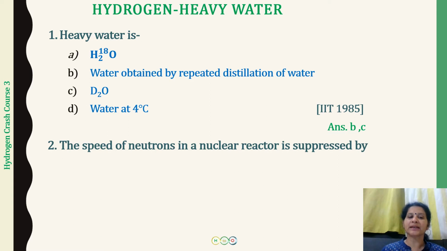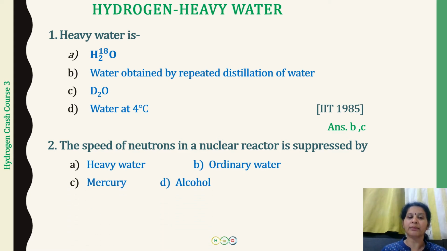The next question is: the speed of the neutrons in a nuclear reactor is suppressed by heavy water, ordinary water, mercury and alcohol. One of the important uses of heavy water is that it is used as a moderator in nuclear reactors. And what does a moderator do? A moderator decreases the speed of the neutrons in a nuclear reactor.